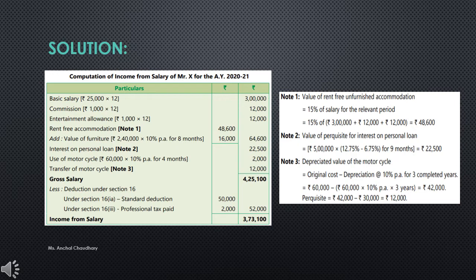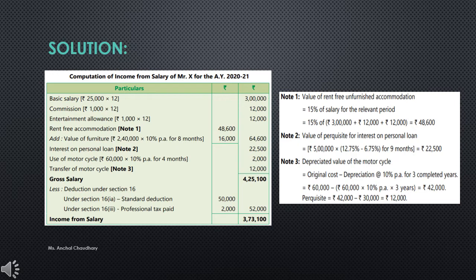Then it has been provided in the question that entertainment allowance and commission of rupees 1,000 per month each. So each means both will be 1,000, right? So commission will be 1,000 into 12, 12,000, and the same with entertainment allowance, that is 12,000. So this is how you have to calculate the yearly amount.